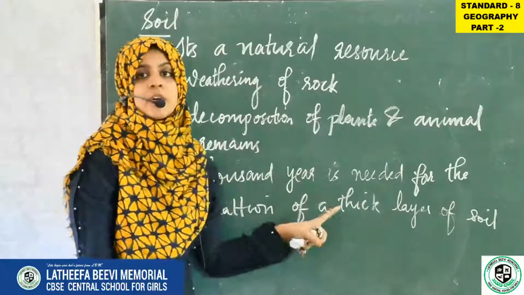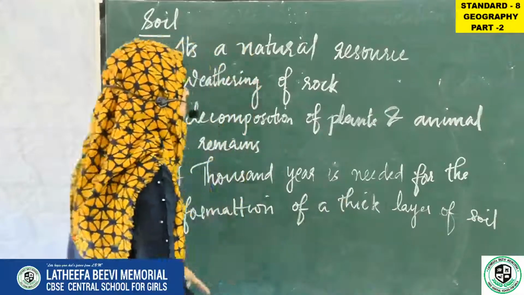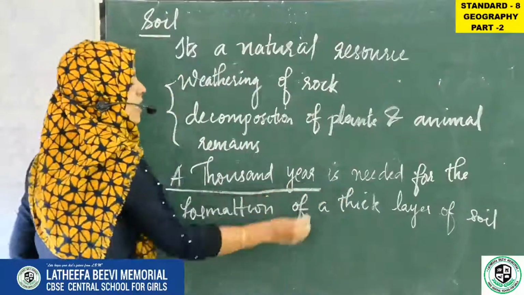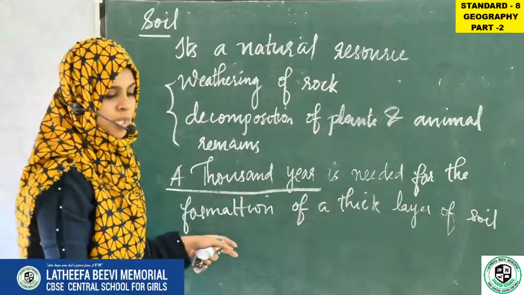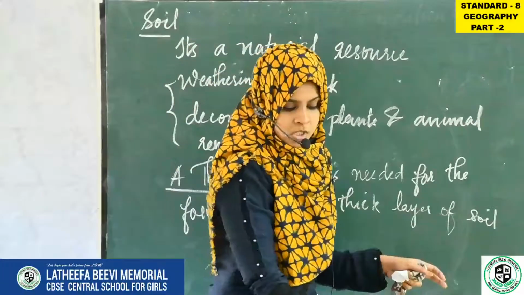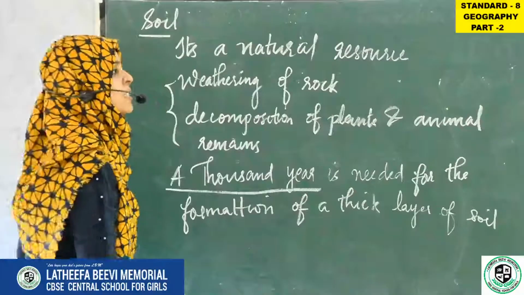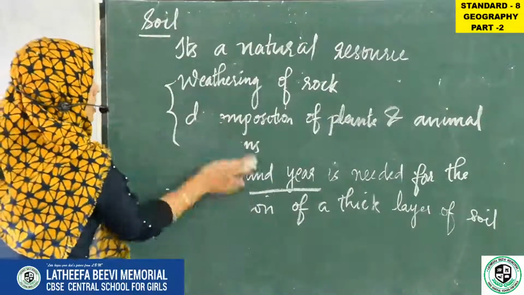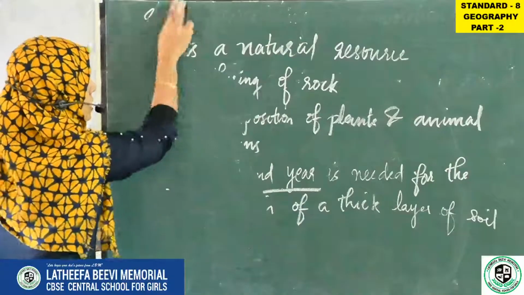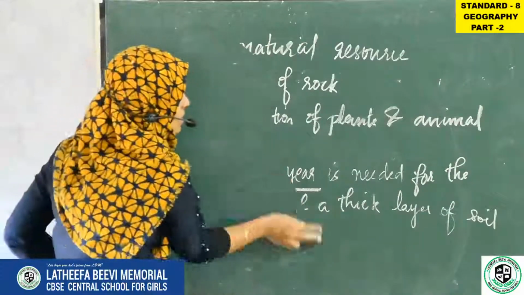To form a thick layer of soil, how many years do we want? 1000 years. 1000 years is needed for the formation of a thick layer of soil. And there are factors which influence the soil formation. There are many factors that influence our soil formation.